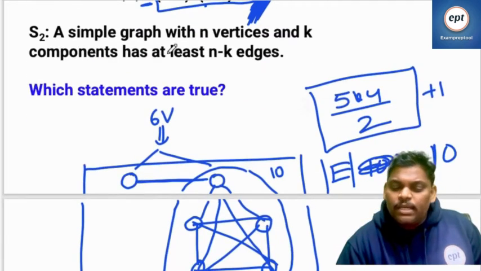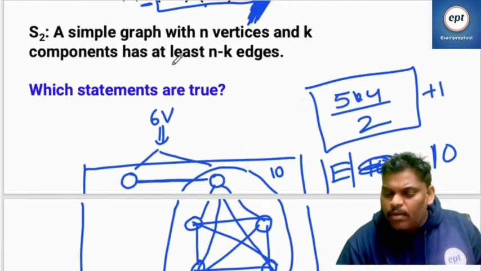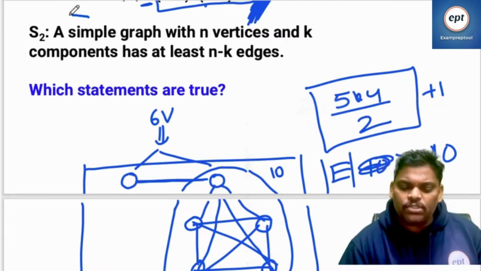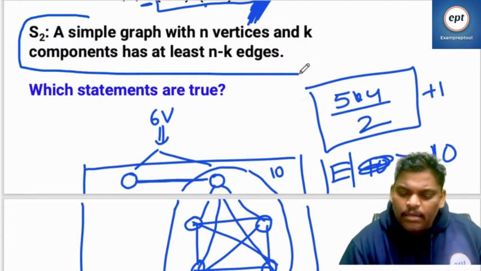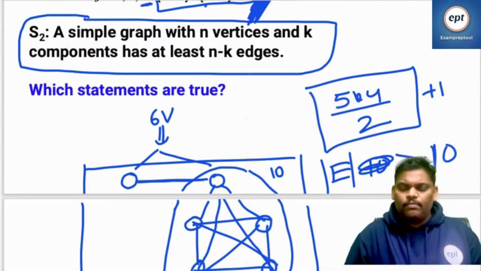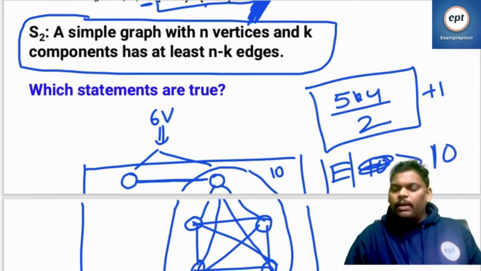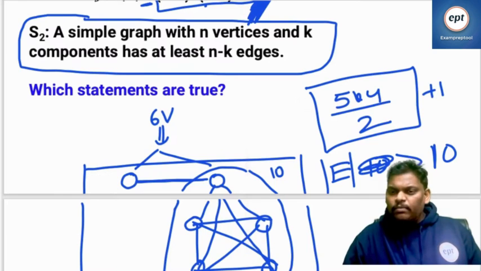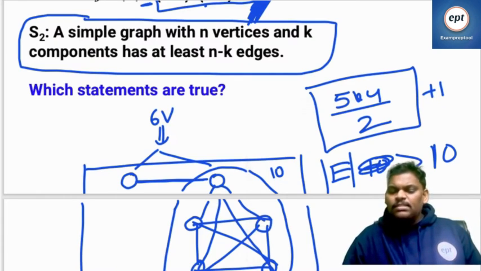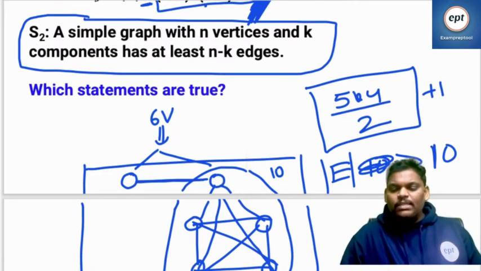Right, now come here. A simple graph with n vertices and k components has at least n minus k edges. Now everyone listen, statement S2. Sorry, yesterday's class had not started yet. Yesterday's class had some technical problem and I was unable to start. So today is the first class.